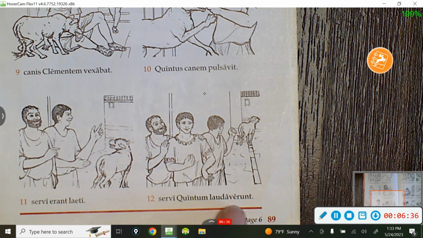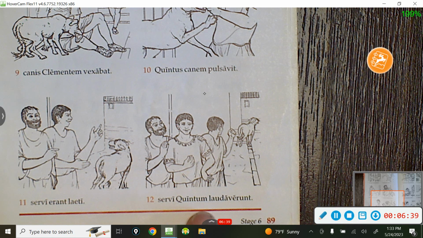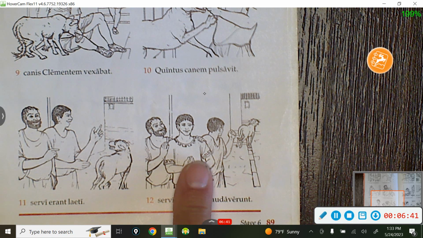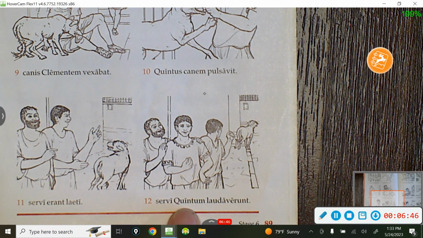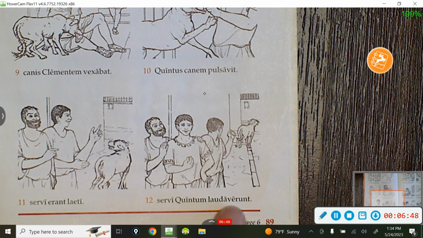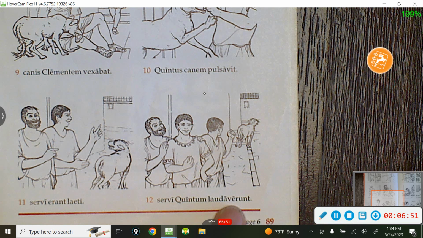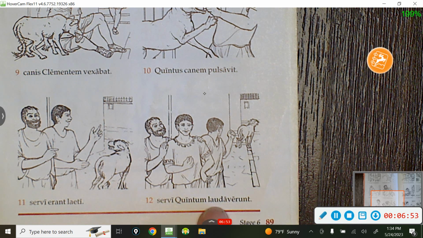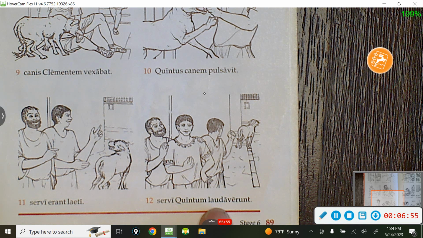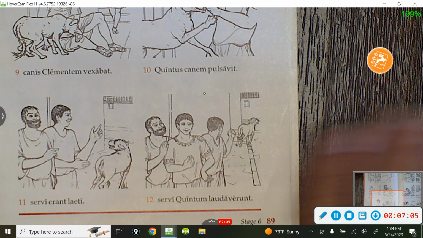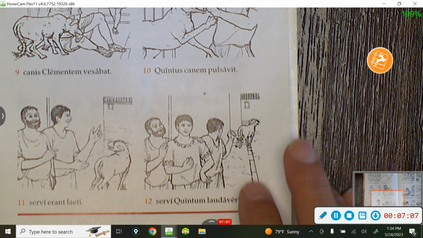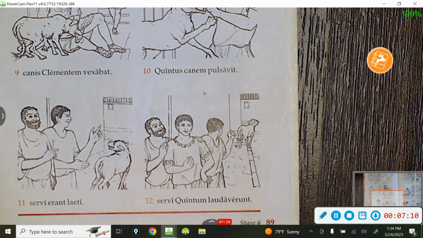Servi Quintum laudaverunt. So the servants praised Quintus. You can see they're giving him a big pat on the back, and they are happy to see that dog in the rearview mirror. What tense are we looking at here? The servants praised Quintus. It's a completed action, or you might think of it as, well, they praised him one time. They praised him, for a moment or two, and then they quit. No more praising. We're done. And that's a perfect tense because it's a completed action.